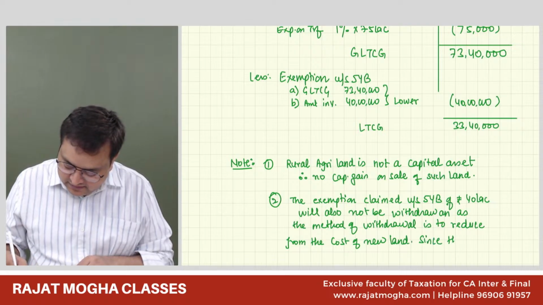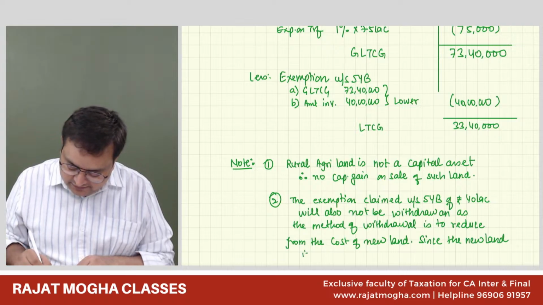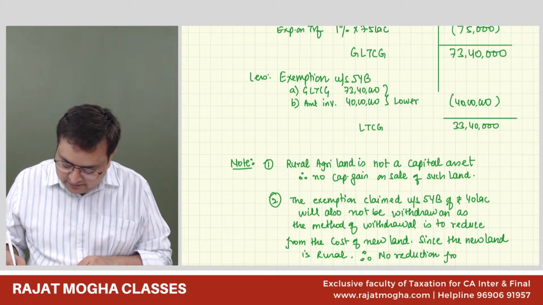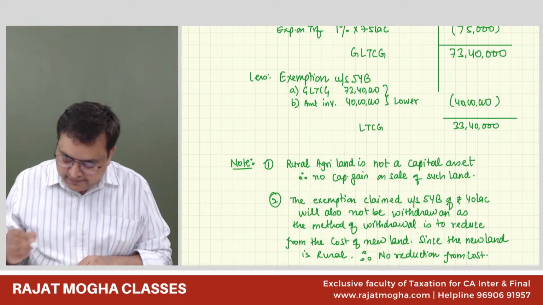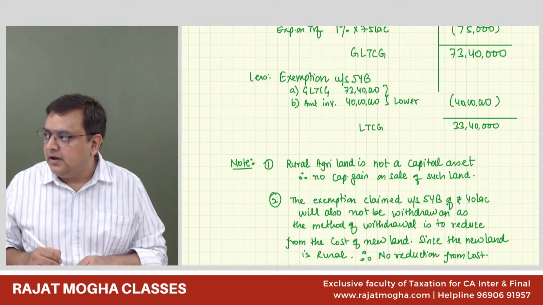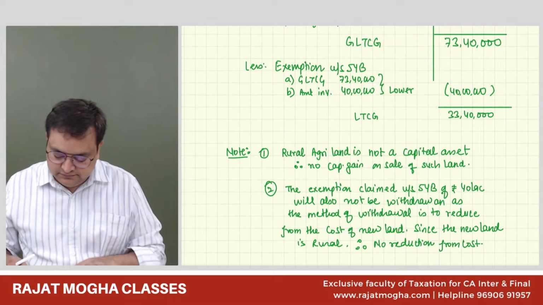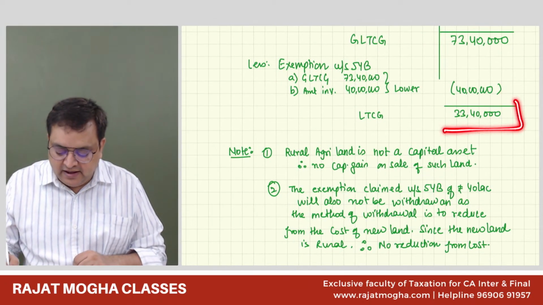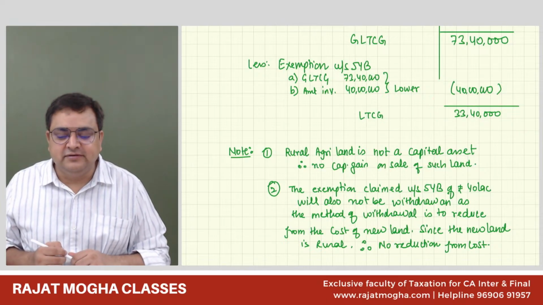Since the new land is rural, therefore no reduction from cost. Understood? Therefore no reduction from the cost. So my answer would be 33,40,000 rupees.